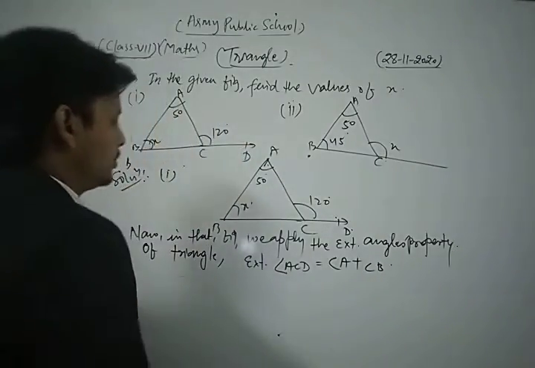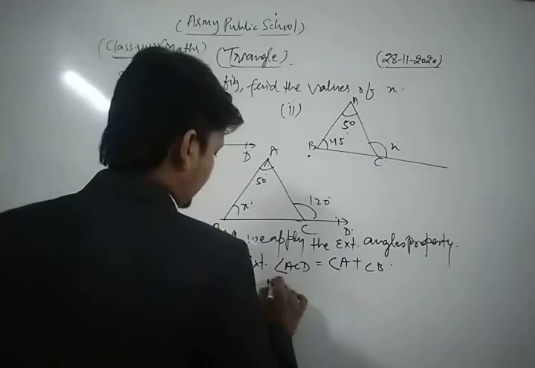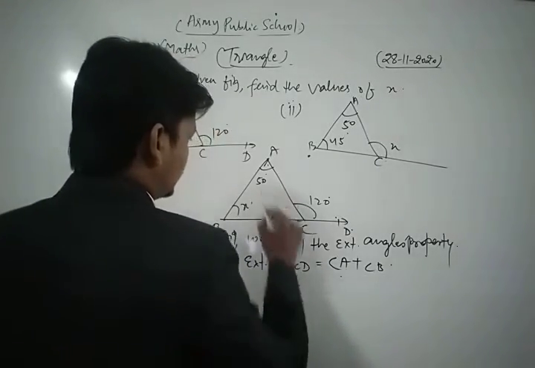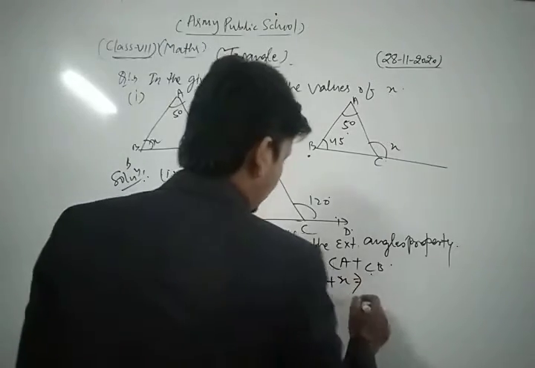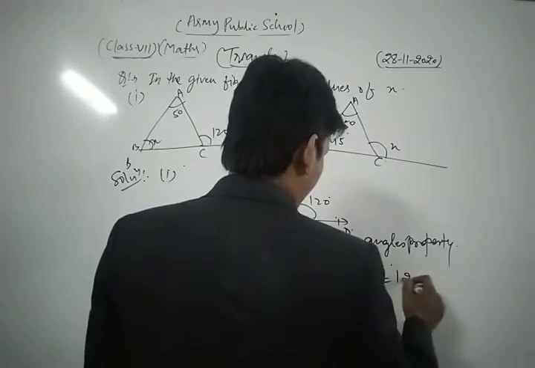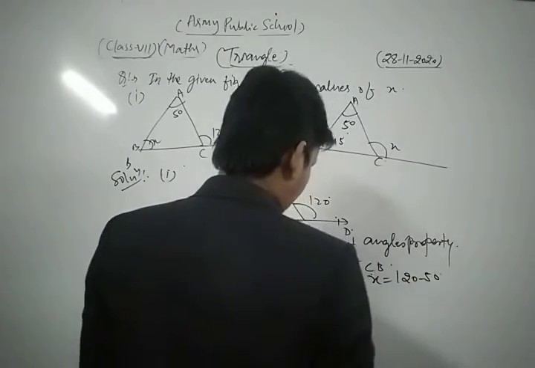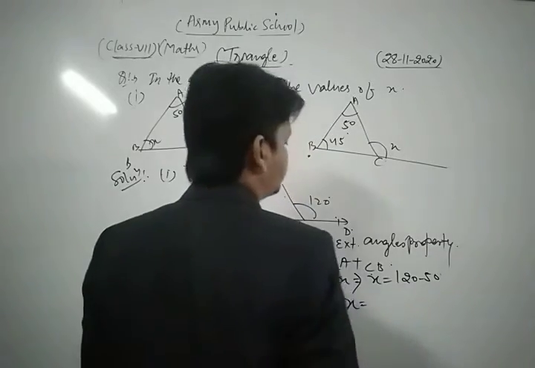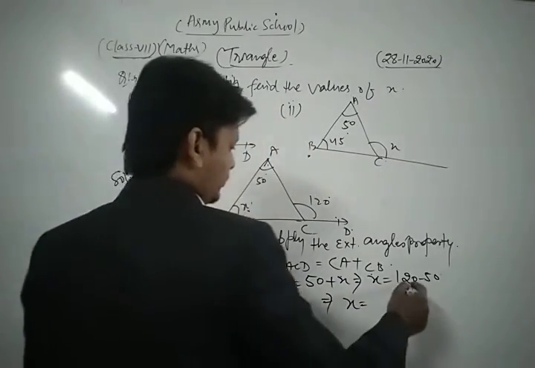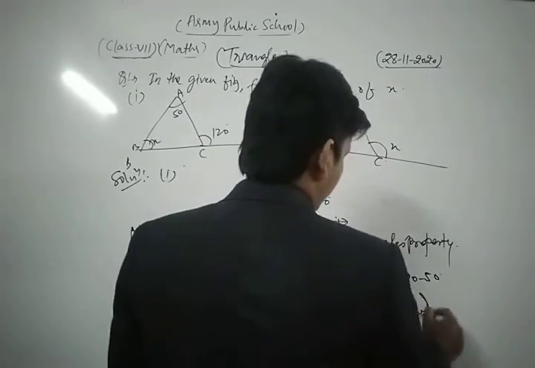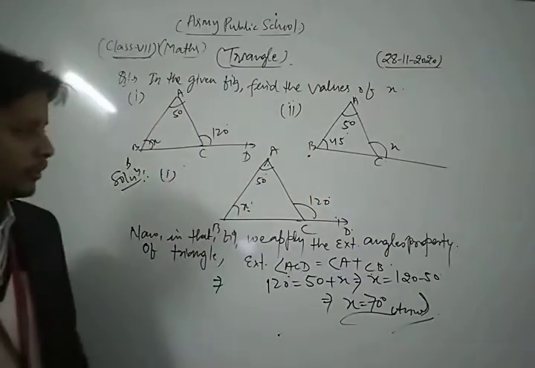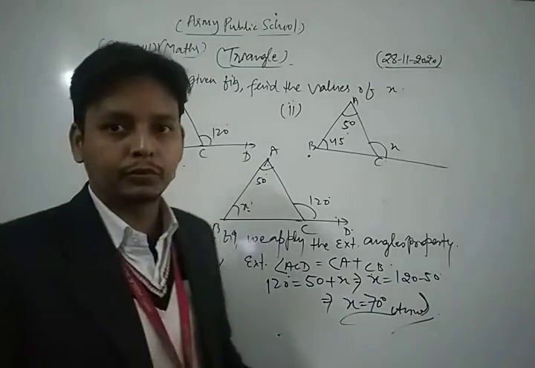Now we put in the values. Exterior angle is equal to 120 degree, which is equal to angle A, that is 50, plus angle B, that is x. So the value of x is 120 minus 50. That is, the value of x is equal to 70 degree. Yes, 120 minus 50 is 70 degree. Thus this is the required solution of the given question. So this is the method to solve this type of question.